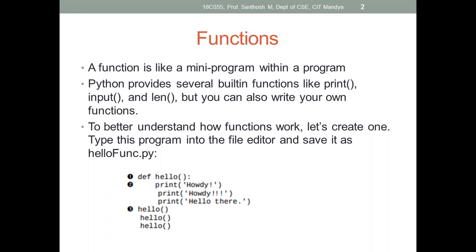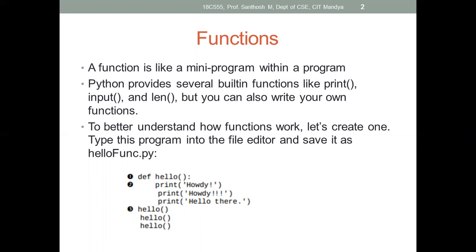Once you create one function, you can use it n number of times, so the code is reusable. You can call the same function n number of times with different values by providing different inputs. That is the main advantage of creating functions in programming languages.